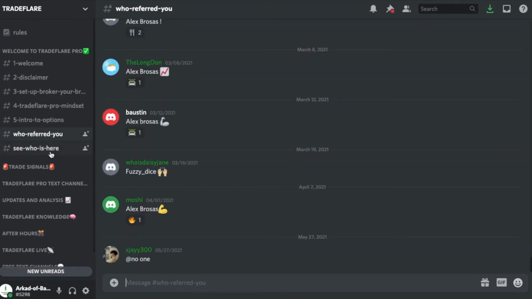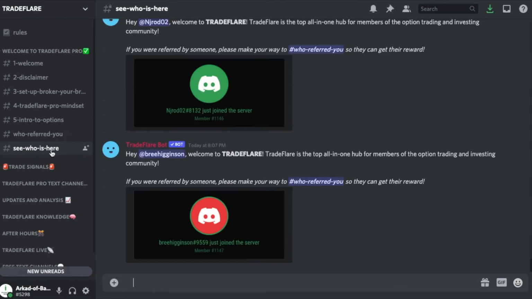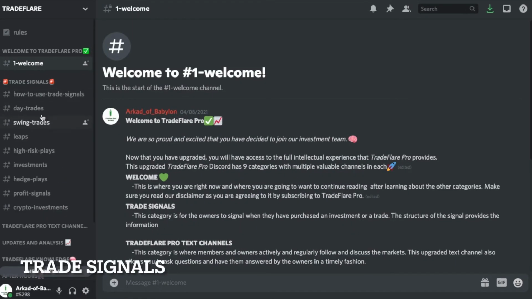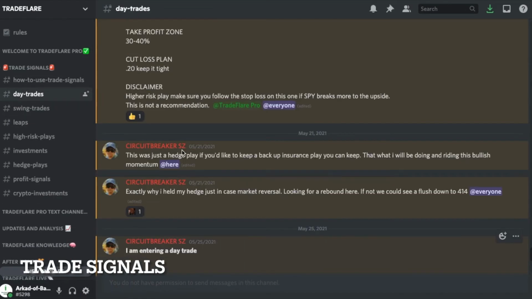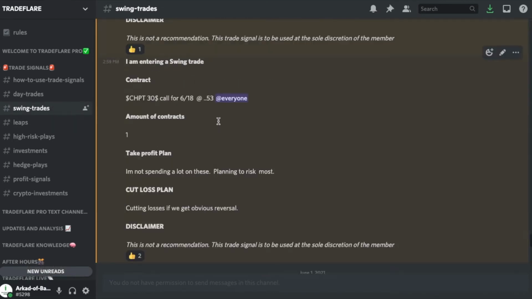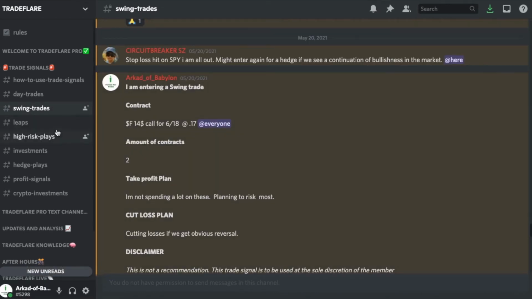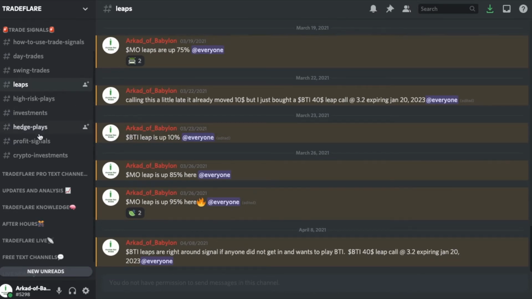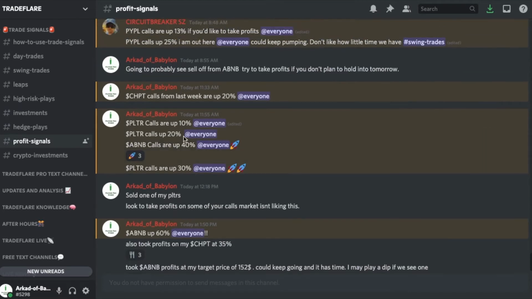Next, let's go over to some other categories. The first one after the Welcome to Tradeflare Pro is the trade signals. This is where Circuit Breaker or I will alert whenever we make a trade. Now these signals are not recommendations, but some of our members do follow along and profit off of these signals. We don't just talk about the trade, we also talk about why we're trading it, and we tell when we're going to exit and why we're going to exit.